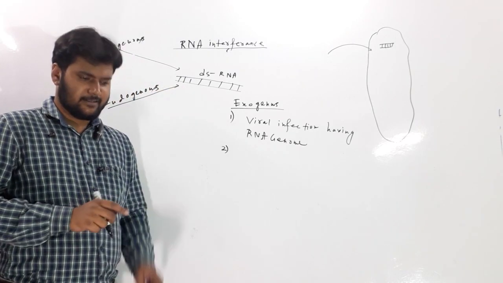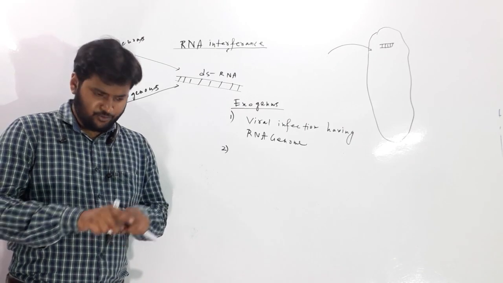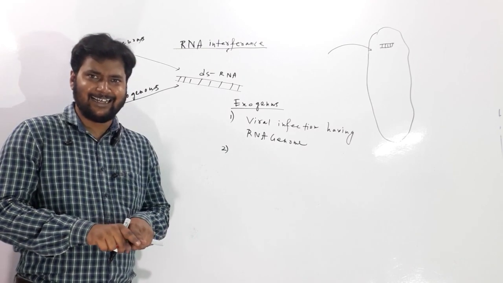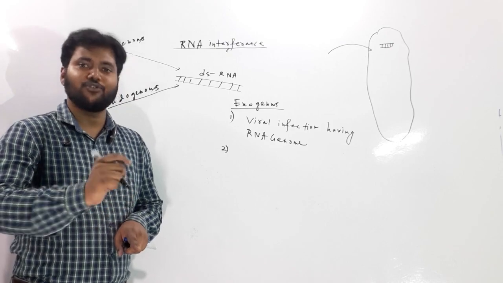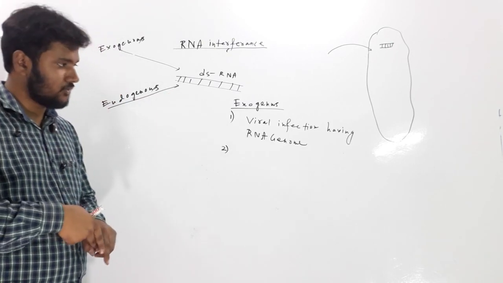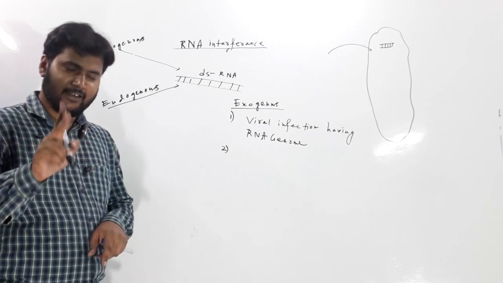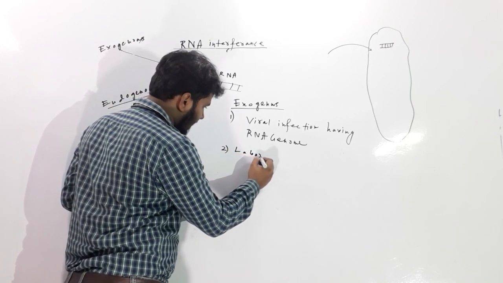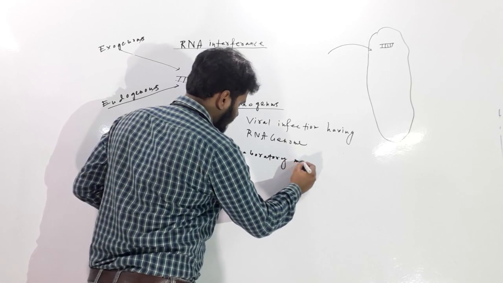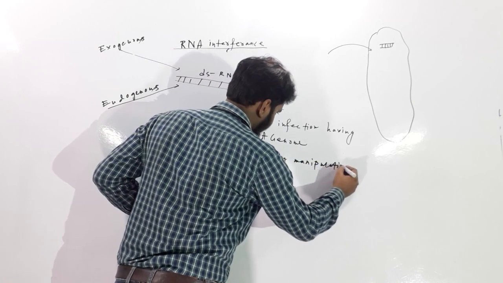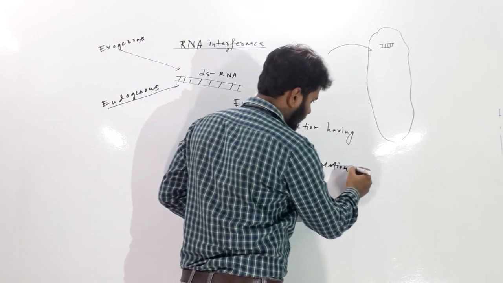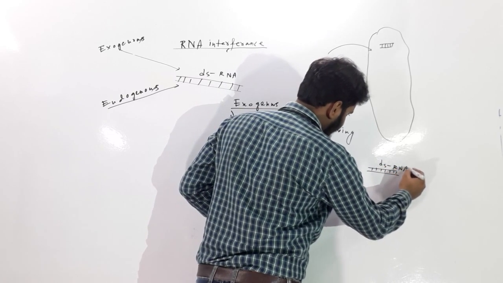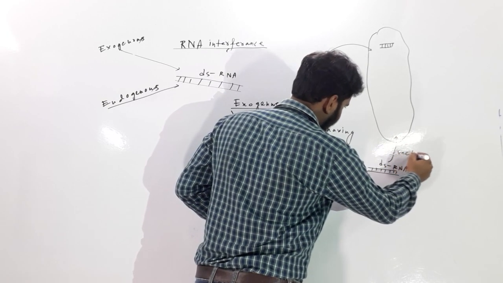Number two is laboratory manipulation. You can artificially synthesize a double-stranded RNA in the laboratory, and you can introduce that into the cell using some vectors. You know, if it is a plant, then an agrobacterium vector may be used. So in laboratory manipulation, what will you do? You will create one double-stranded RNA artificially, and then introduce it using some vector.